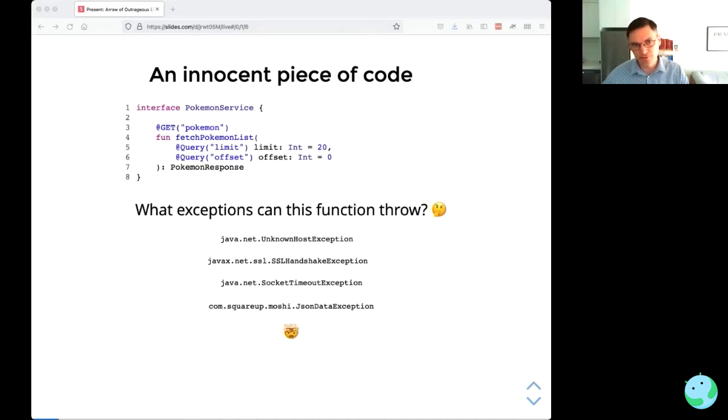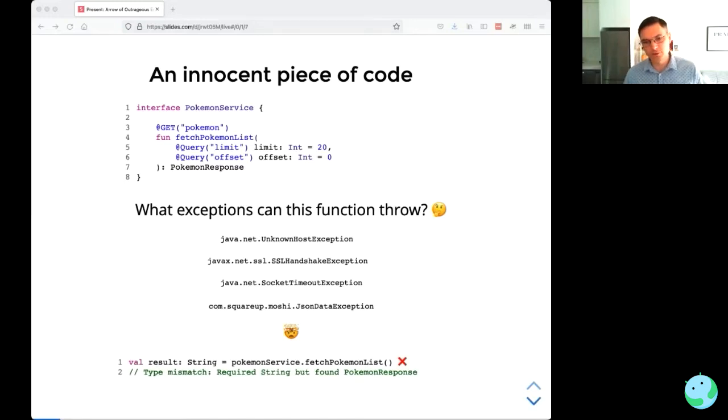So a lot of complexity from this function that seems very, very simple. And contrast that with the return type of the function. So the return type is Pokemon response, and we get very, very strict type checking on that. So if I try and assign the result to a string, the compiler will complain. So basically we're very, very strict with our return type, but there's a lot of complexity and a lot of unknowns around the exceptions.